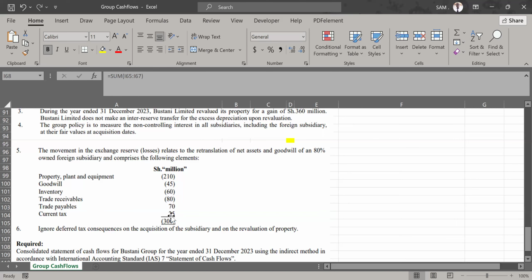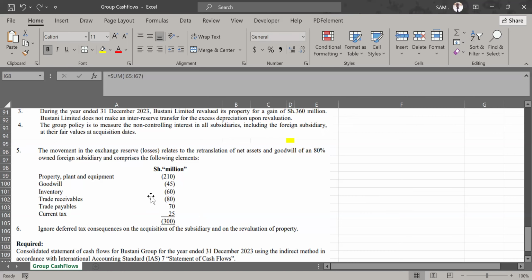If you owe someone 100 shillings today, then tomorrow, the amount you owe this person goes down to, for example, 50 shillings. That reduction in your liability is a gain to you. But if the value of your asset is 210 million today, then tomorrow it goes down to, for example, 200 million, you have lost in that value by 10 million. So that is why they've brought in these assets as negative, then the liabilities as positive.